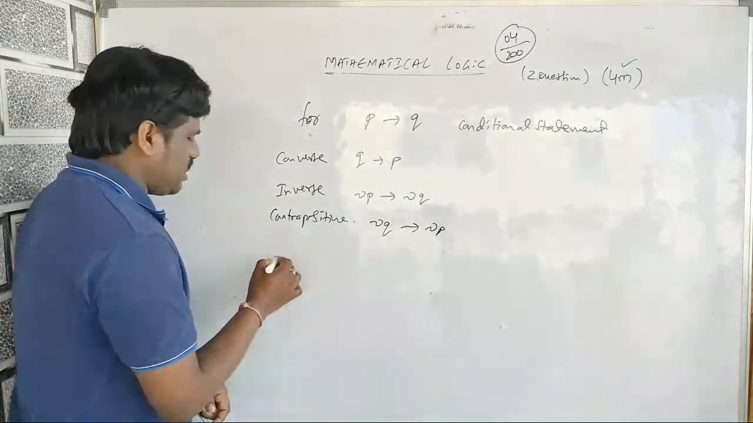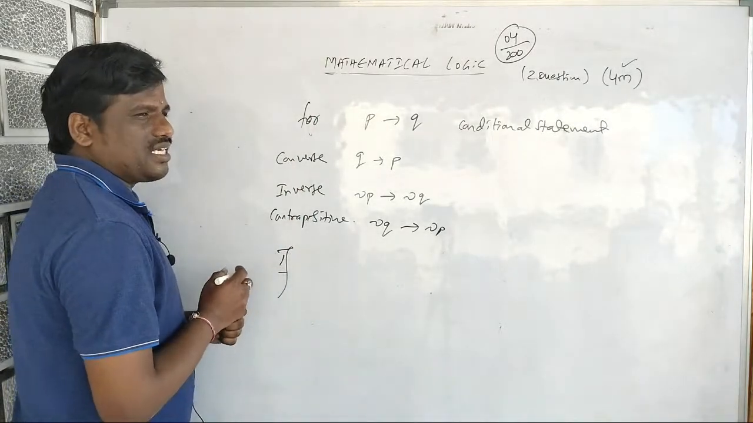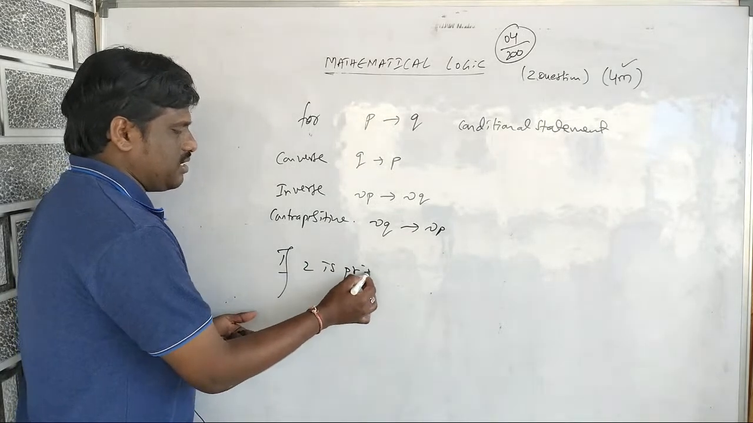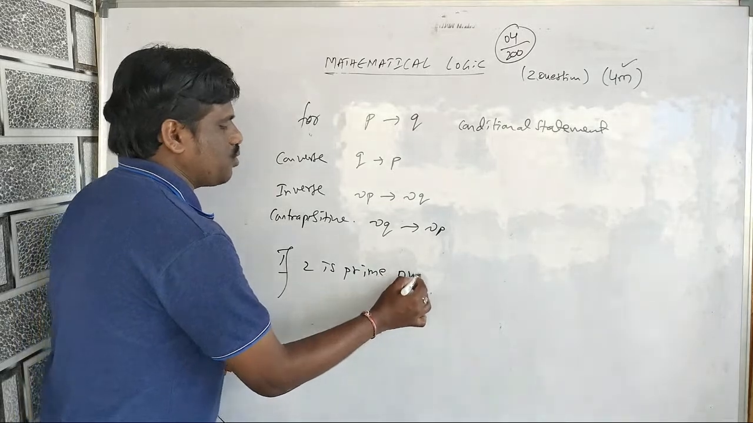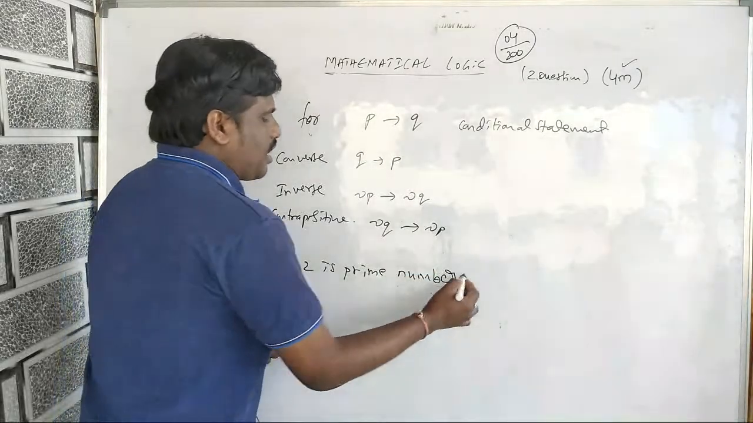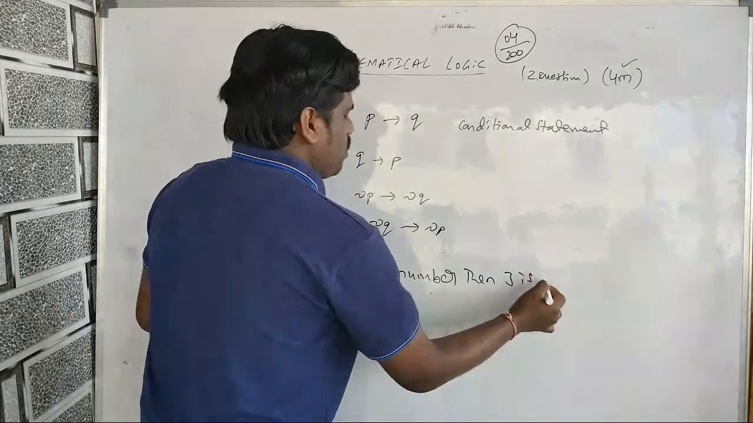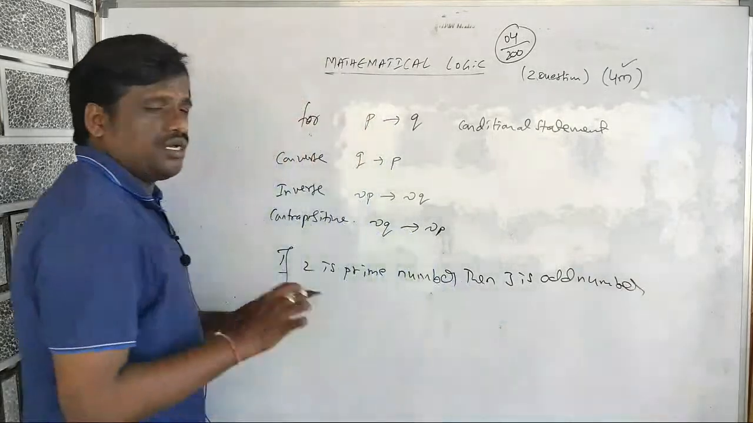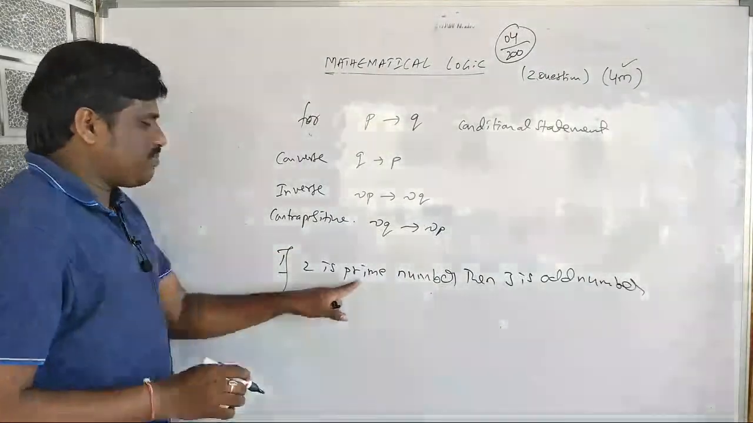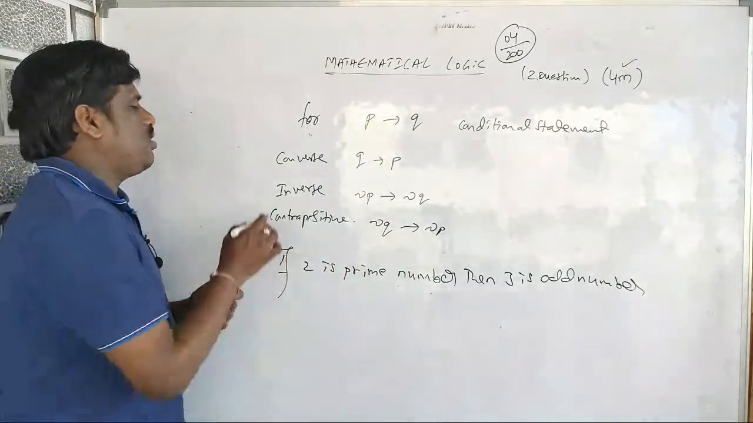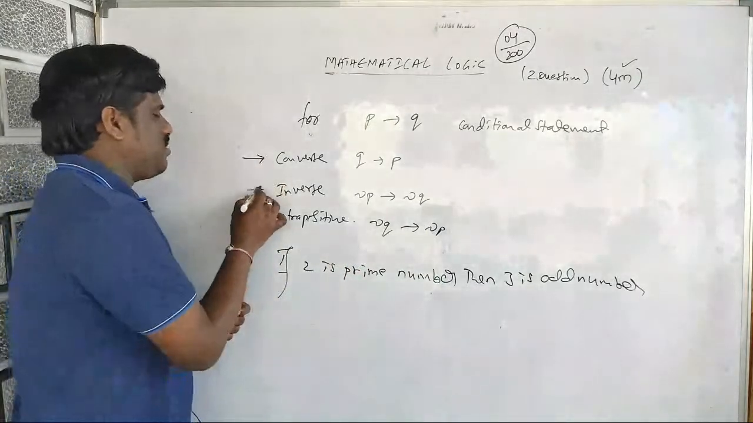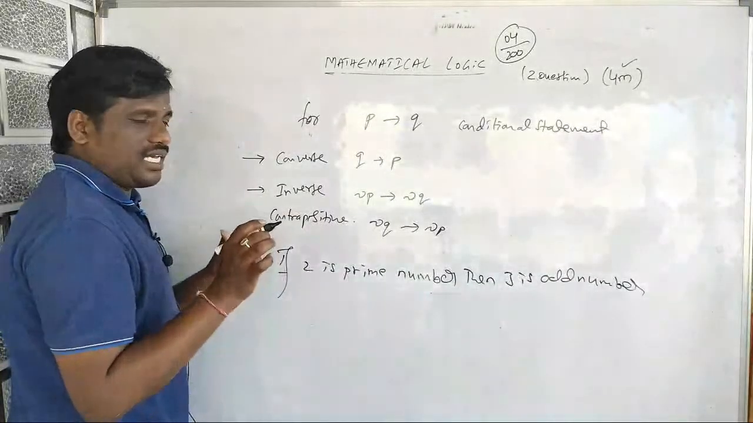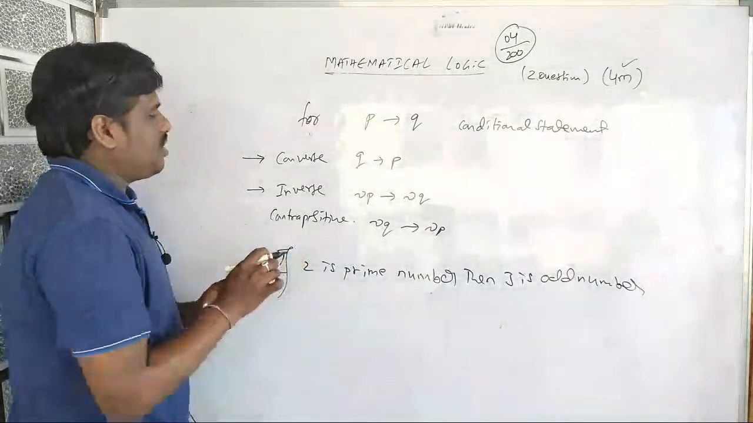So let us take one question. I'm just taking a statement like this: 2 is a prime number, whether it is true or false we don't bother, and then 3 is odd number. I'm not sure whether it is right or wrong, truth value we don't want. If 2 is prime number, then 3 is odd number. I want to know what is the converse or inverse of this statement. I'll take the nice previous year question later. Right now I am explaining in a simple manner.